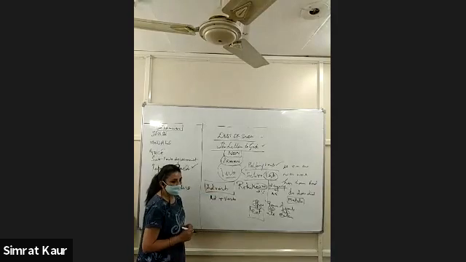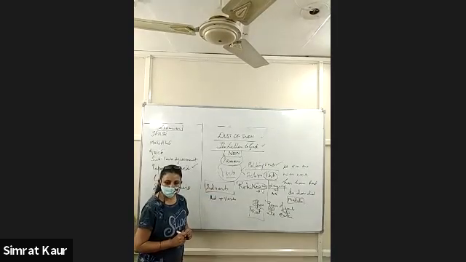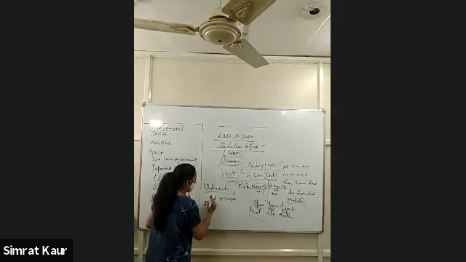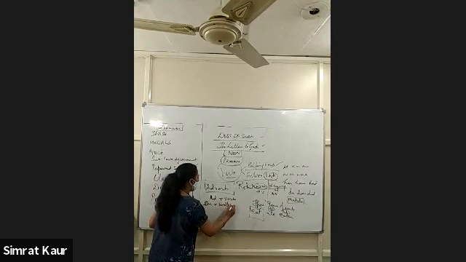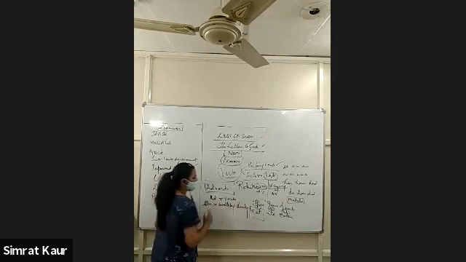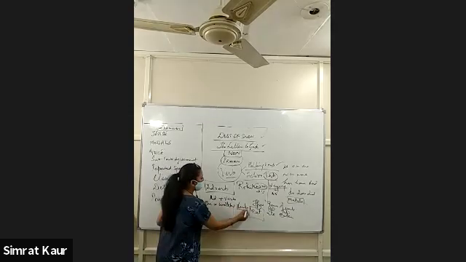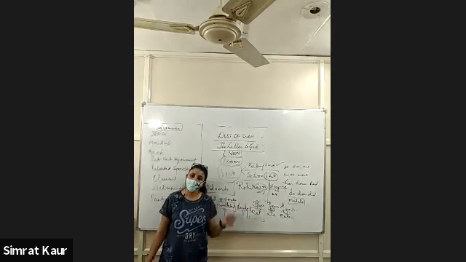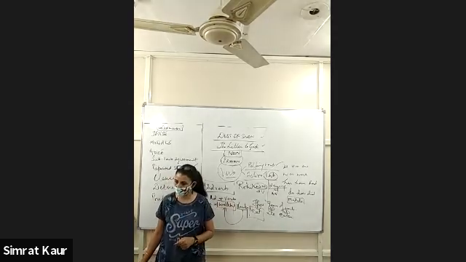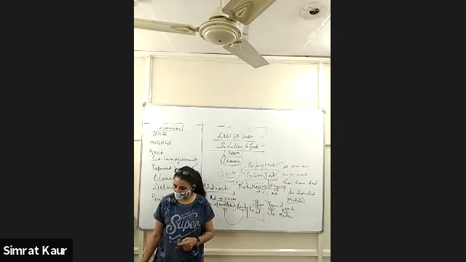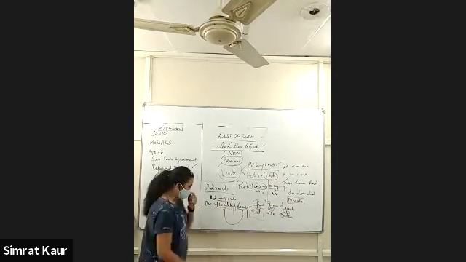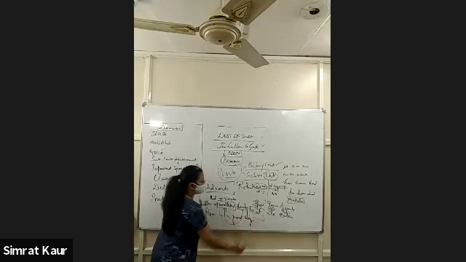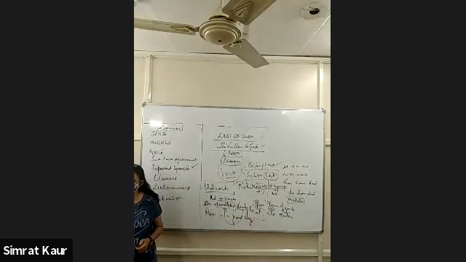For example, anybody can tell me any sentence? For example, she is walking slowly. Slowly is the adverb. Why? Because it is enhancing the word walk, which is verb, which is action verb. Ram is a good boy. Who said? You said. Ram is a good boy. Where is adverb here? Which word is adverb?